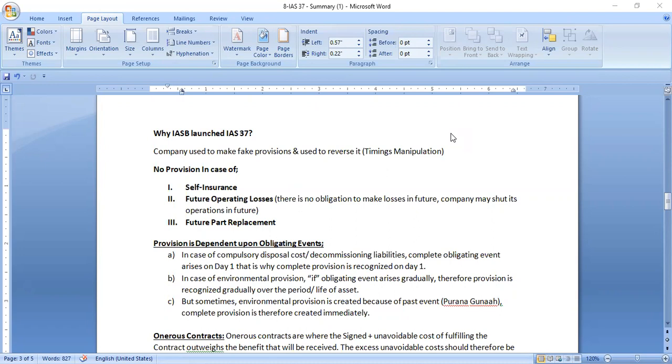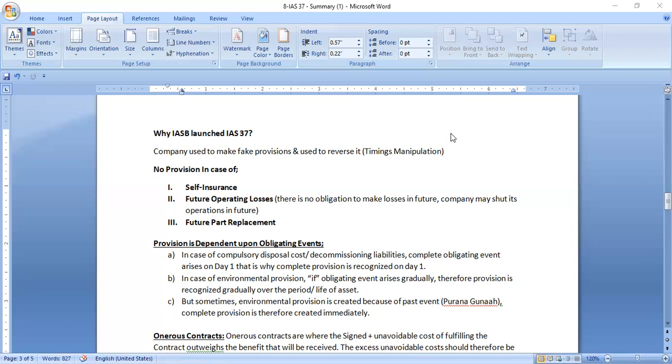The company used to do it this way: when the company goes through a good year, making good profits, at that time the company makes excessive provisions, and when the company goes through a loss period or poor financial performance, then they reverse the previously made provision and make an artificial gain, making the gain in the income.